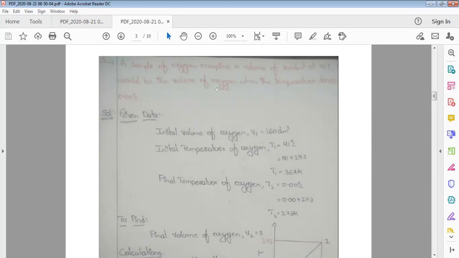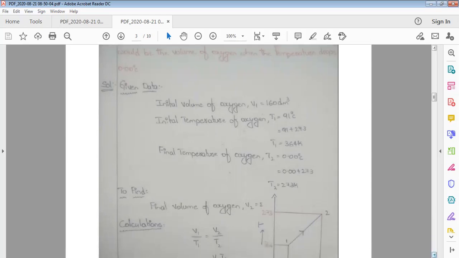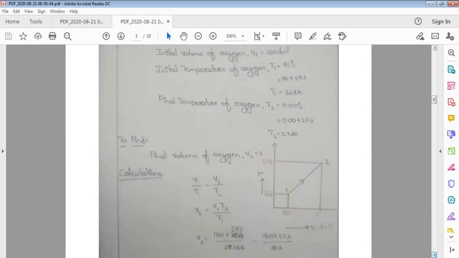And what will be the final volume of the oxygen? So we have to calculate the final volume of the oxygen when the temperature drops to 0.00 degrees centigrade. So the final temperature of oxygen T2 is equal to 0.00 degrees centigrade. So we have to convert degree centigrade in terms of Kelvin.